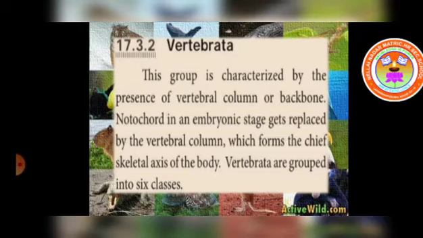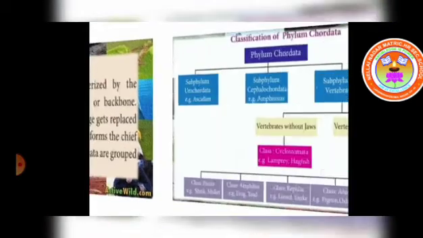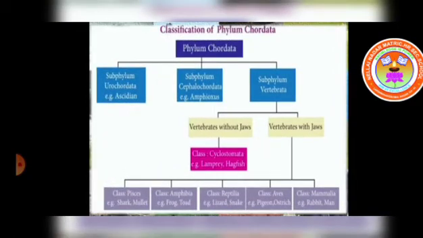Vertebrata are grouped into 6 classes. Now let us see what those classes are. Under classification of phylum Chordata, as you have seen in your previous class, phylum Chordata is divided into 3 subphyla: subphylum Urochordata, subphylum Cephalochordata, which you have seen already, and now we are going to see about subphylum Vertebrata. This subphylum Vertebrata is classified into 2 types.